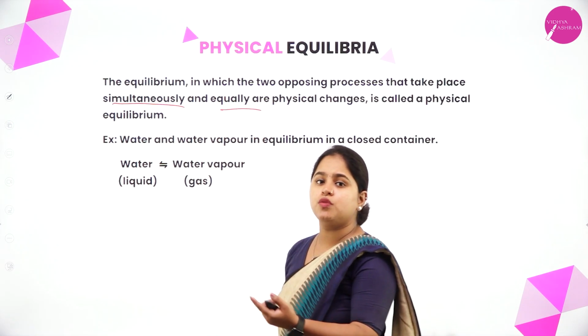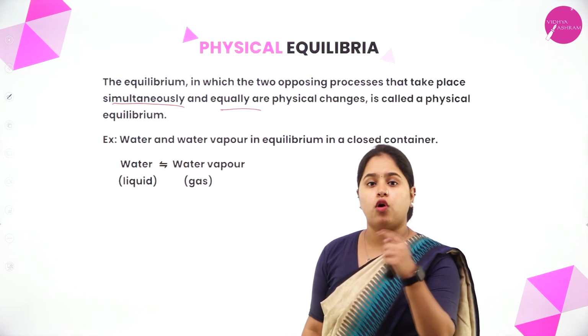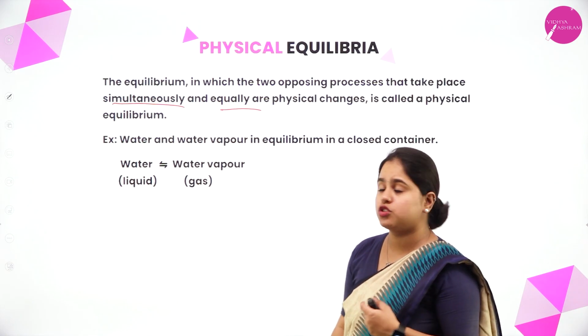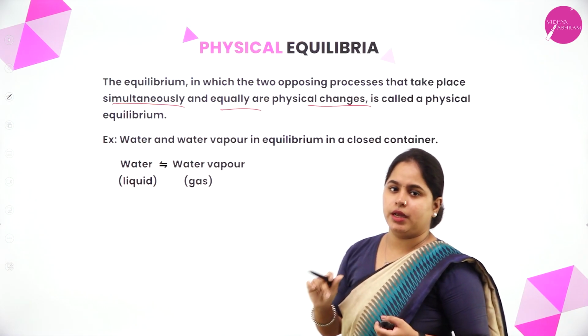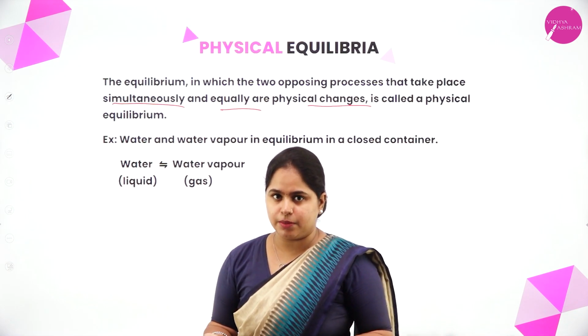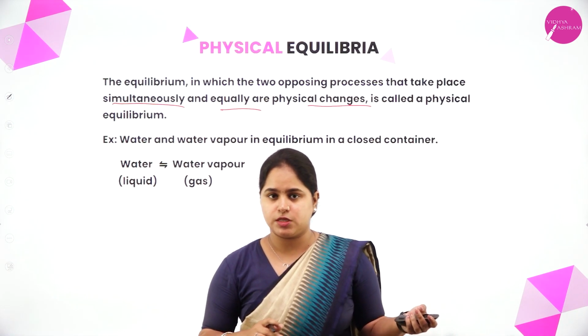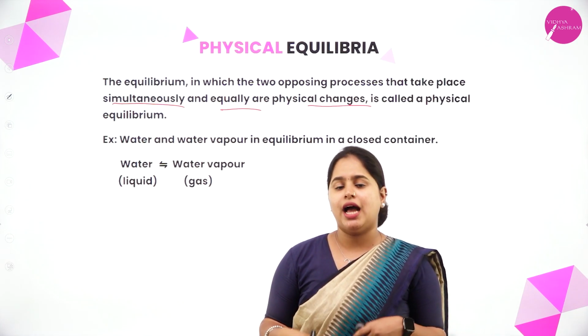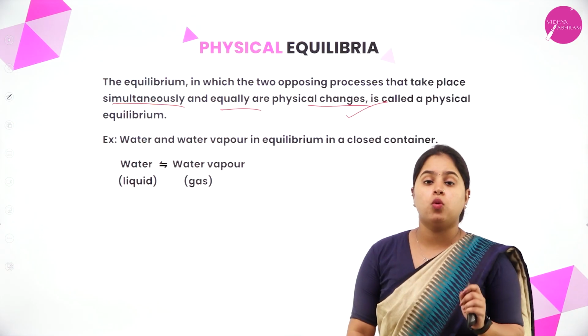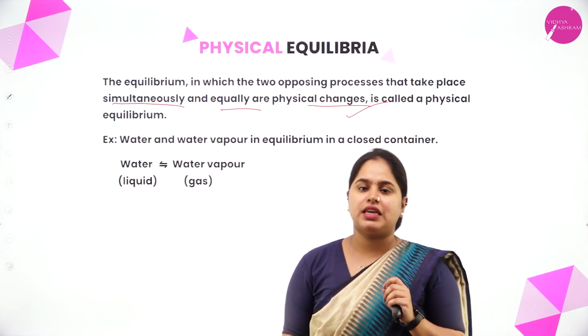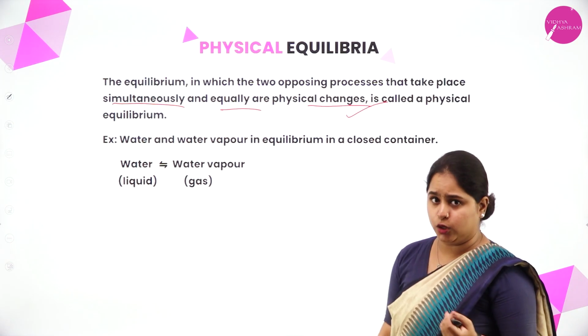The extent to which this reaction is taking place in the forward direction and backward direction will also be equal. If they are only physical changes, then we can say that it is having physical equilibrium, called physical equilibrium.